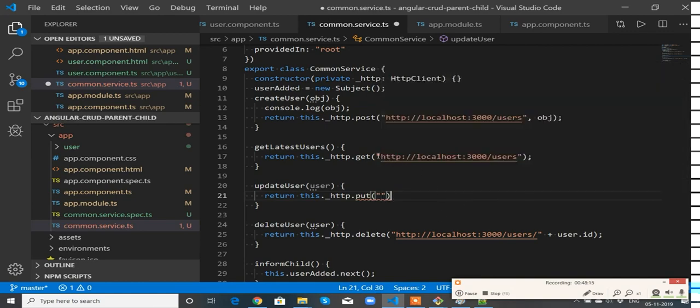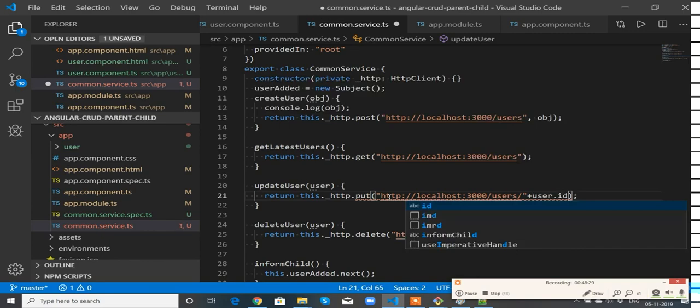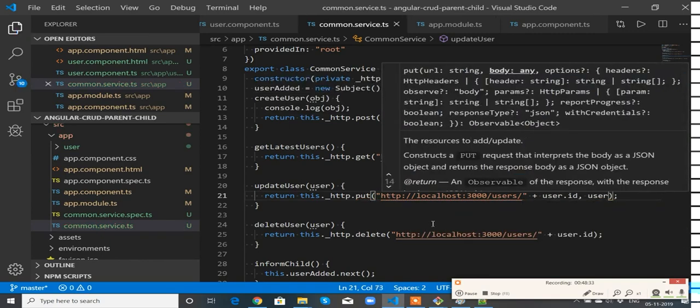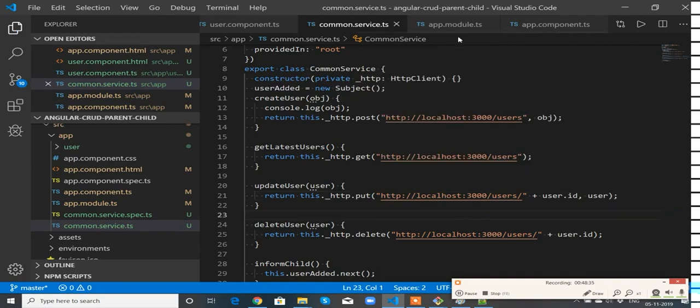To put this, I need this URL, along with user.id, then user. This has to be written.